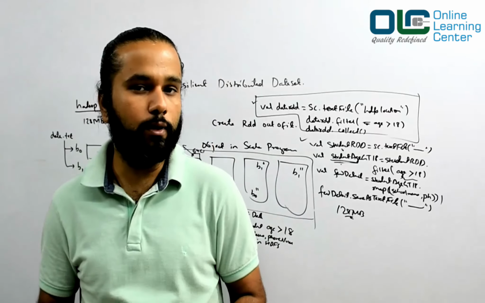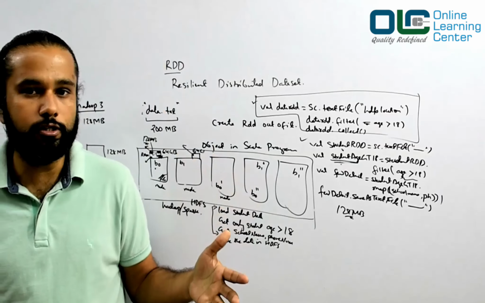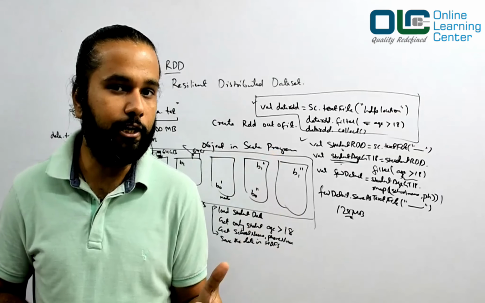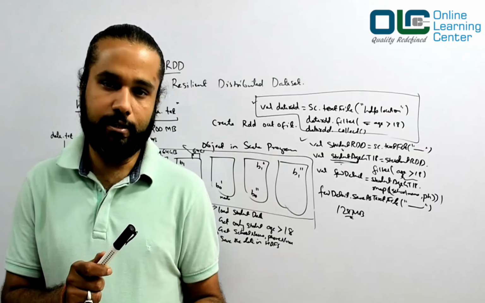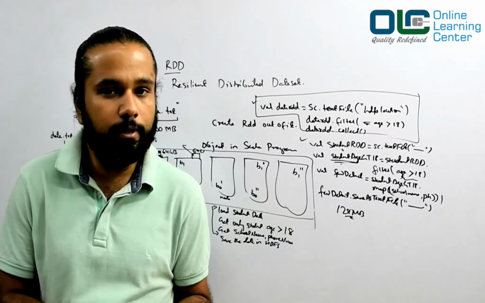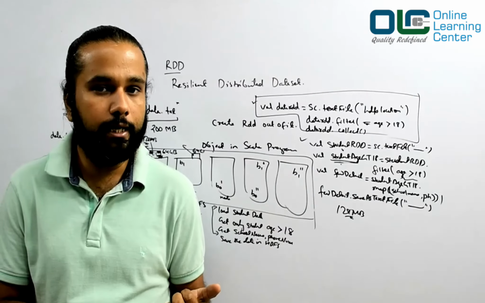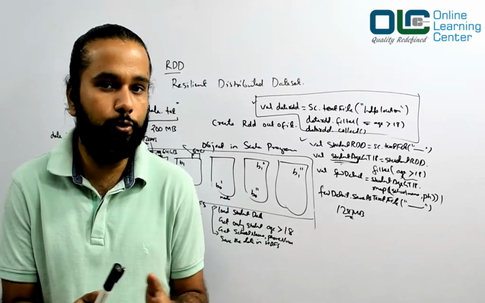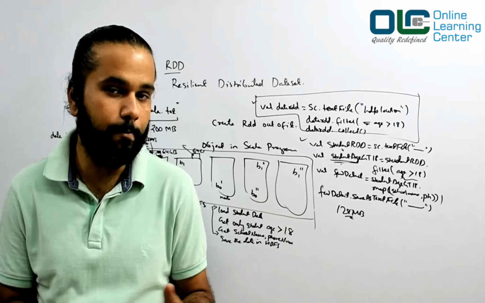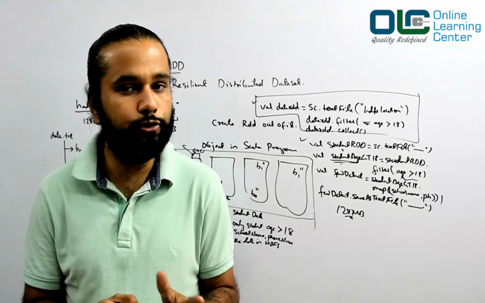I also want to add one thing here. Spark has a lot of concepts, but the main thing that you should learn in Spark is RDD. Having said that, sometimes you may have data in a columnar format, and you might be able to represent it in the form of tables. In such cases, you can also use data frames.